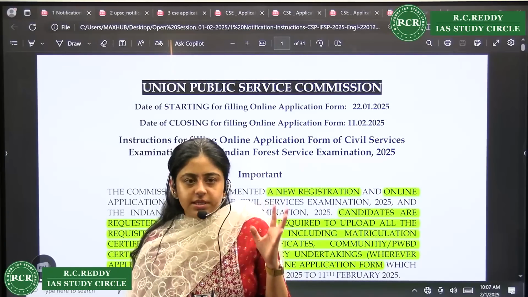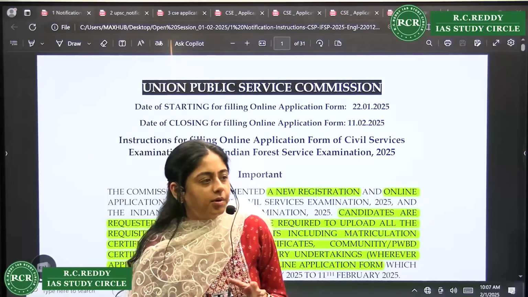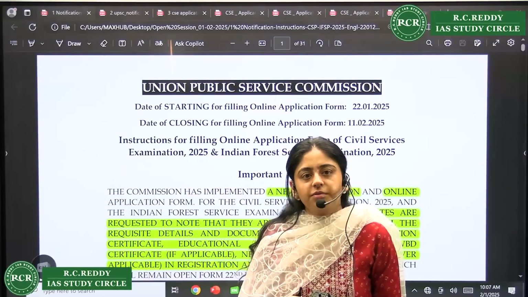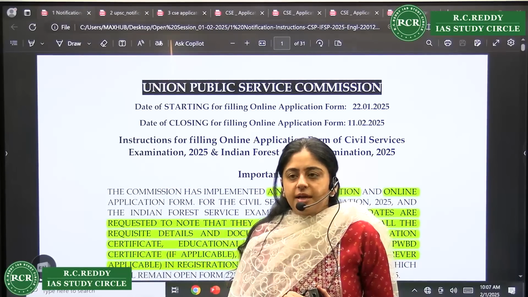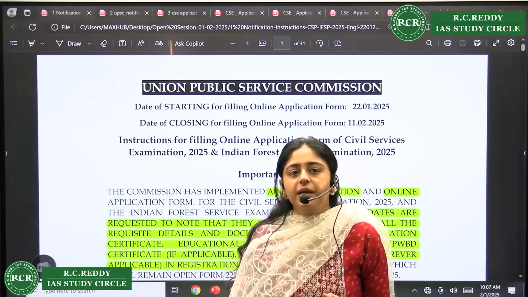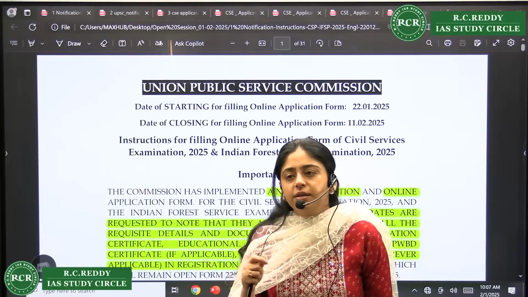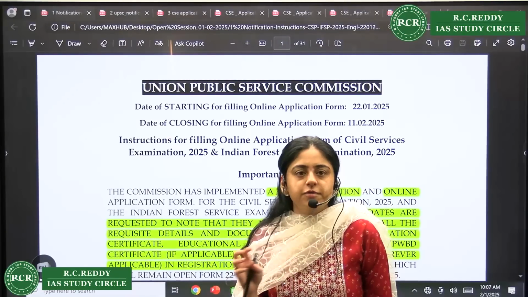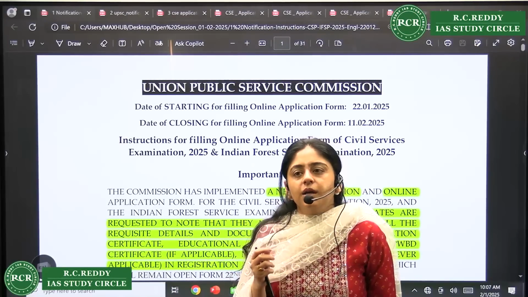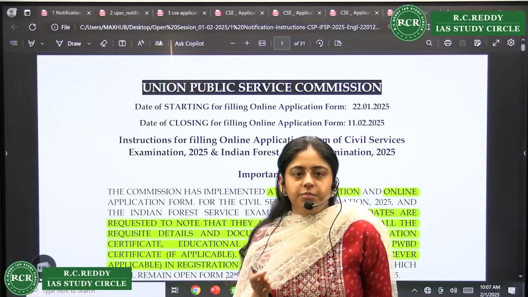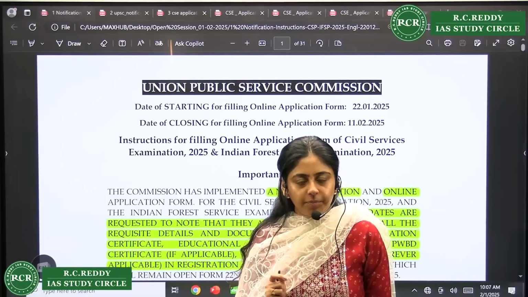And we all know, because last year there was a lot of controversy regarding misuse of UPSC's application form, with candidates appearing multiple times even beyond the attempts, also changing name, then changing father's name. There was a lot of controversy, and because of this UPSC has taken a very strict procedure with respect to the application form.